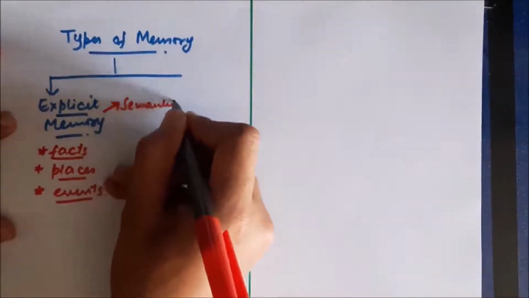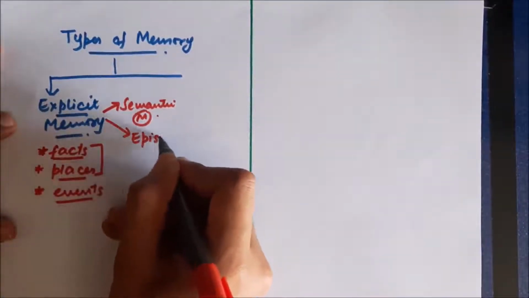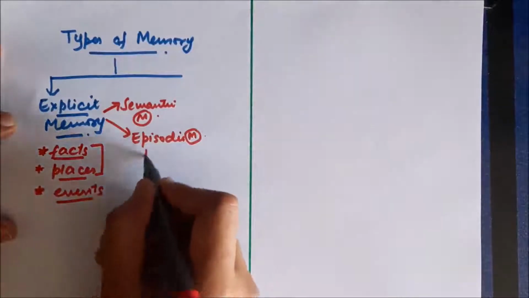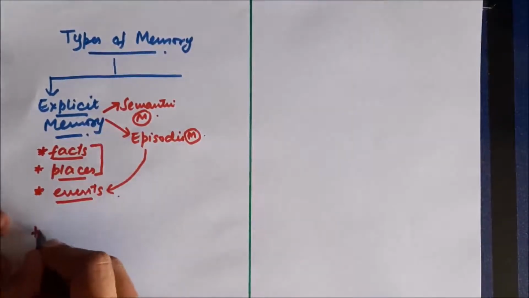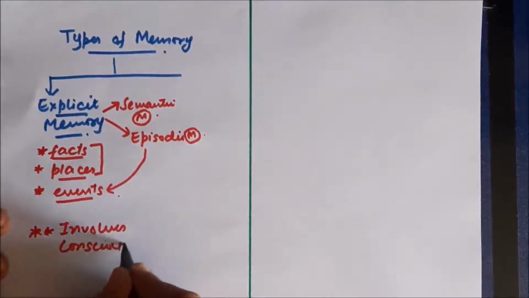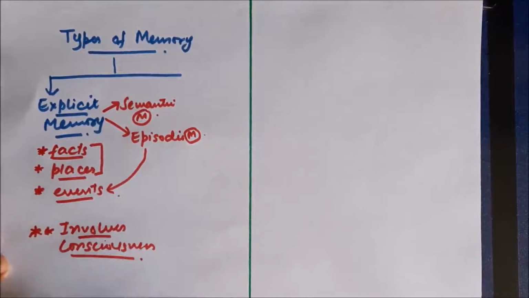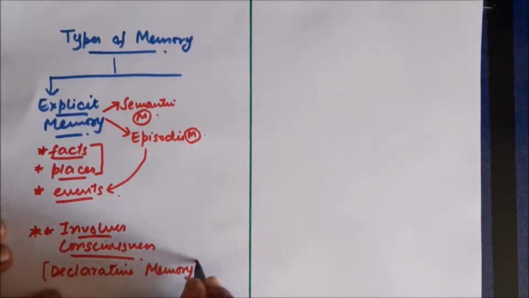Now it itself has two components. One component is called semantic memory, which is associated with remembering facts and places, and the other is the episodic memory, which is mainly associated with remembering events. So we are able to remember facts, places, and events because of explicit memory, and the areas of the brain which are involved are mainly the conscious area. So it involves consciousness. It's not a subconscious type of memory, it's a conscious type of memory.